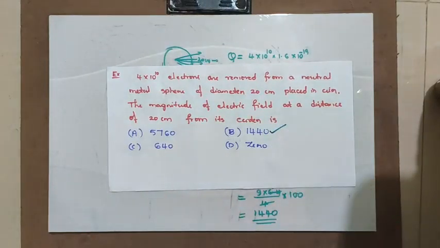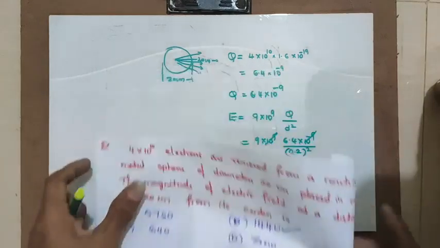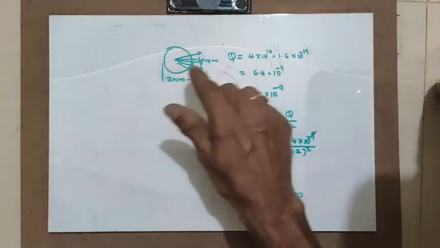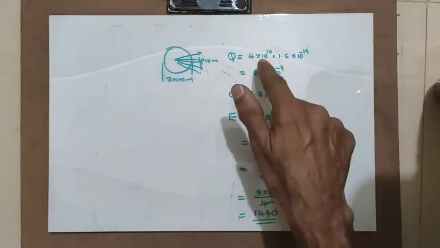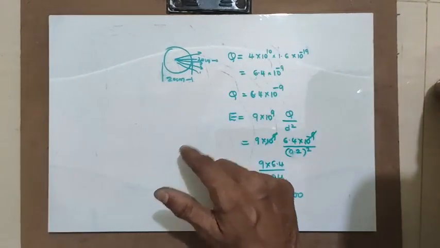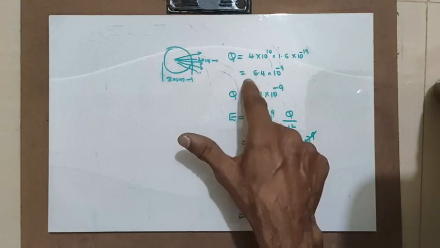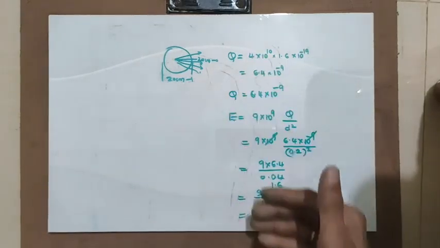This is how the concept which I have covered works. I have used the concept that when electrons are removed from a body, it becomes positively charged. 4 into 10 raised to 10 electrons are removed. Hence the charge on the body becomes 6.4 into 10 raised to minus 9. This is how the solution is.